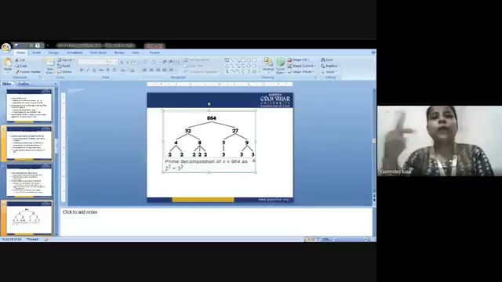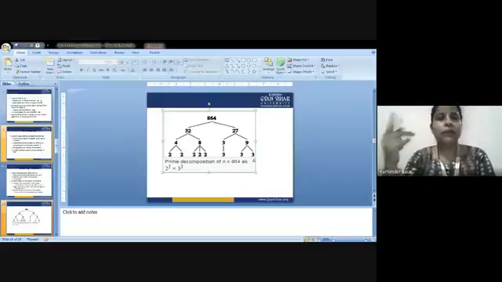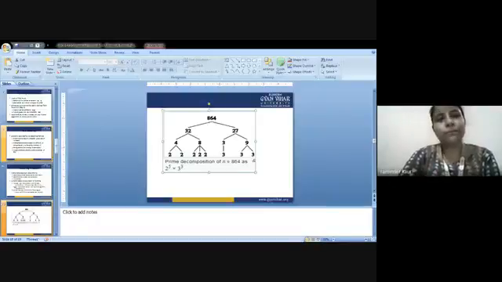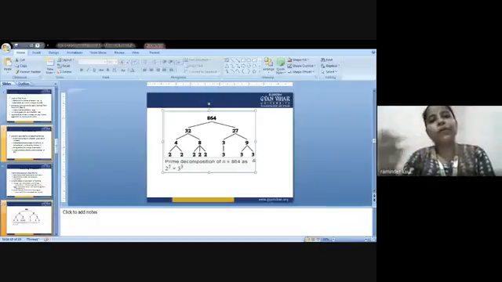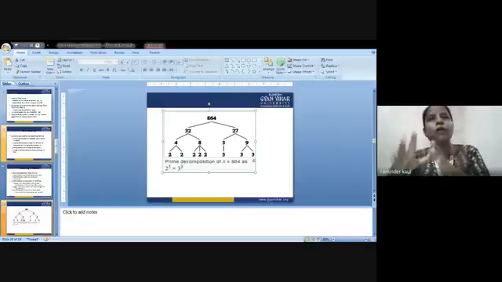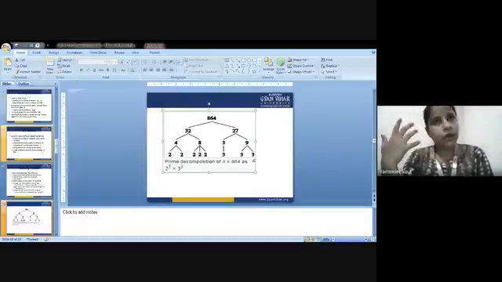Now, there are two types of factoring algorithms available. One is special purpose, the second is general purpose. What is a special purpose factoring algorithm? As the name implies, it serves a particular purpose. Let's say I am doing BTech in computer science, that is a general concept.